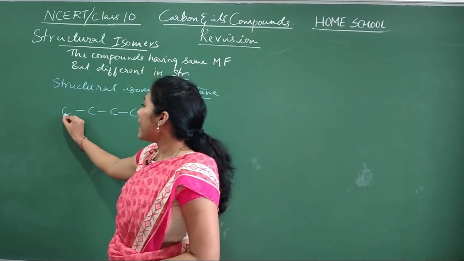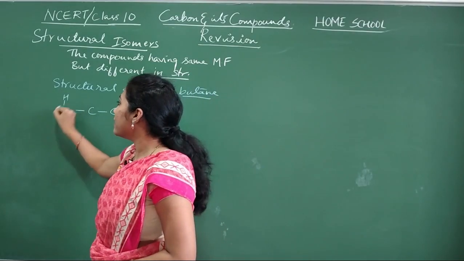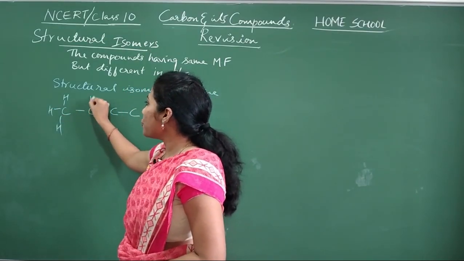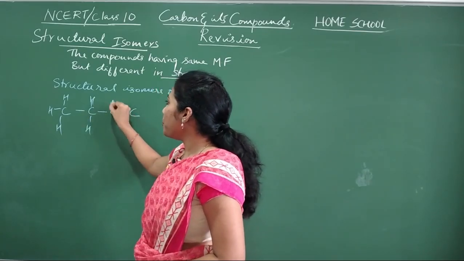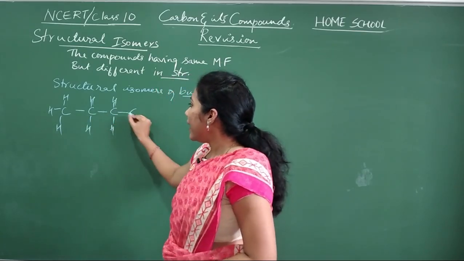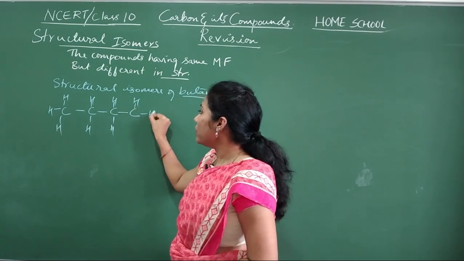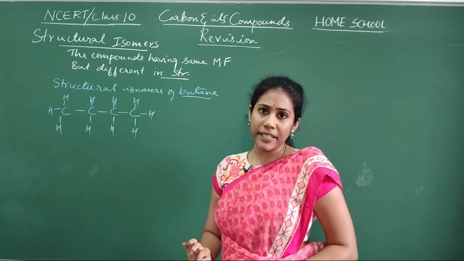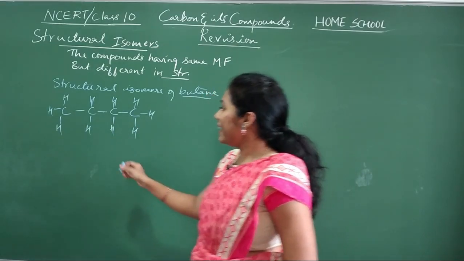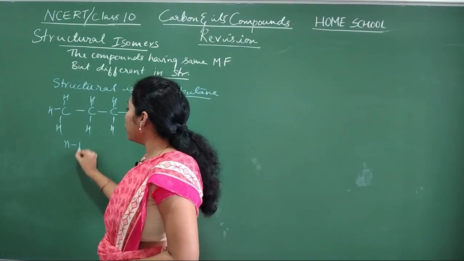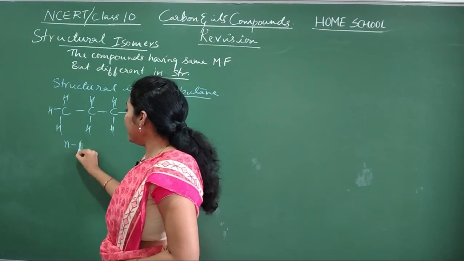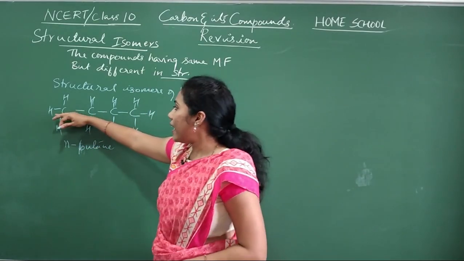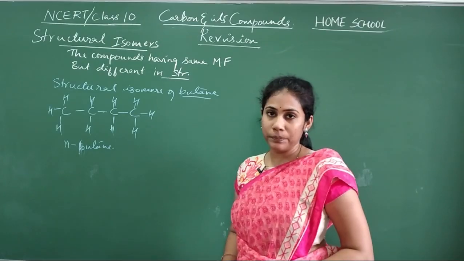Say this carbon has already 1 bond. It needs 3 more bonds, so I will show it with hydrogen. And this carbon has 2 bonds, so it needs 2 more bonds. This carbon also has 2 bonds, so 2 more bonds I am showing. And here 1 bond is already there, so 3 more bonds. So this is a very basic structure, you all know how to write. And this butane is actually called N-butane. N means normal. Normal in the sense carbons present in a straight chain form.